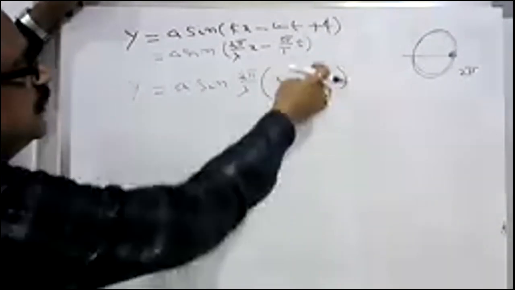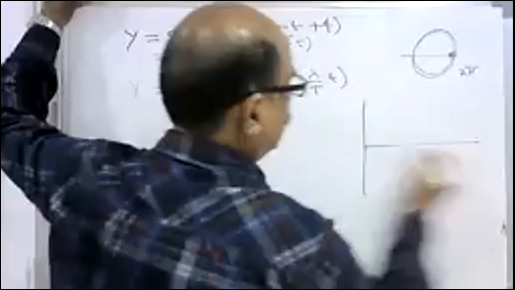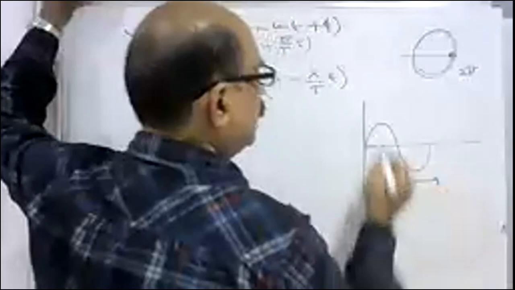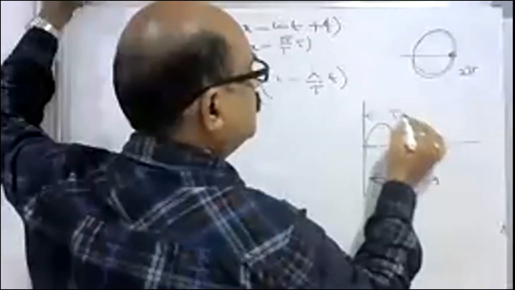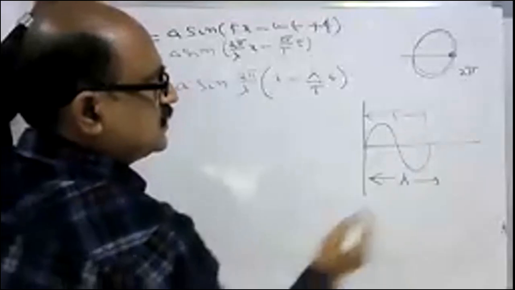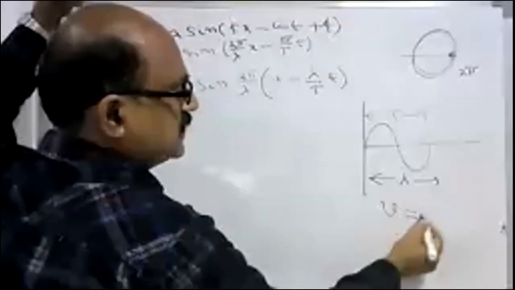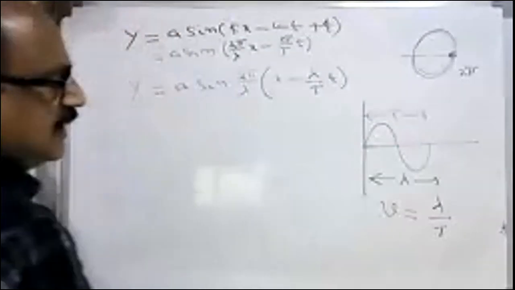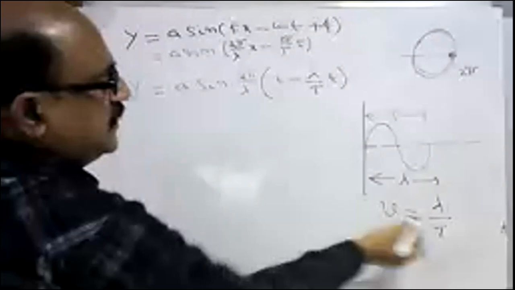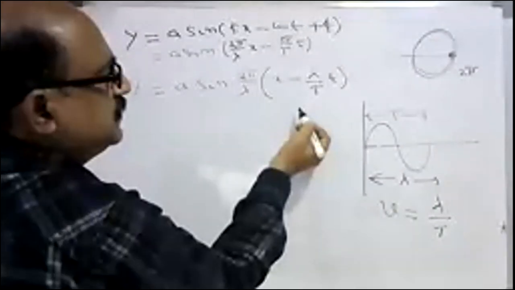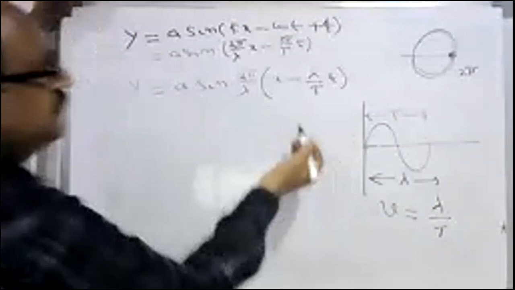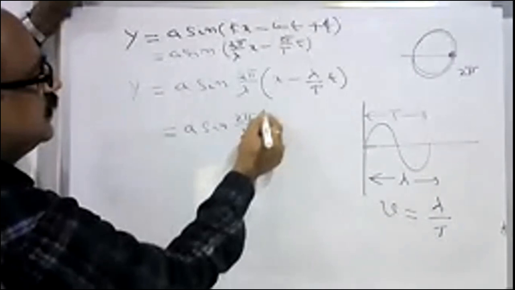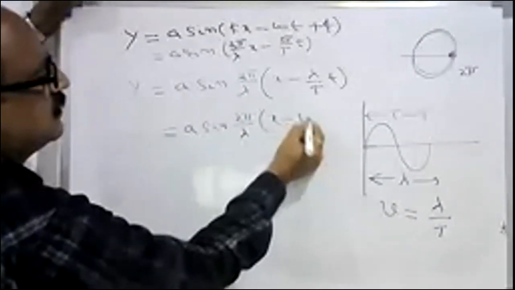And what is lambda by T? See, lambda is the distance traveled, and T is the time taken to travel a distance of lambda. So what is the velocity? v is equal to distance traveled by the time taken, lambda by T. So this lambda by T becomes v, and v into t becomes vt. So shall I write this equation as sin 2 pi by lambda into x minus vt?